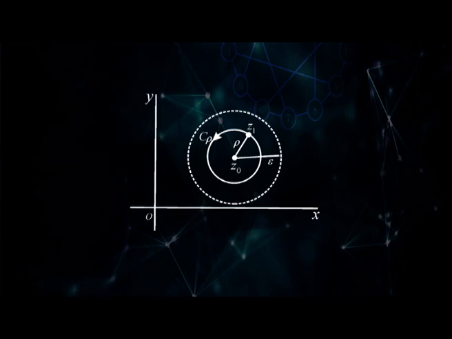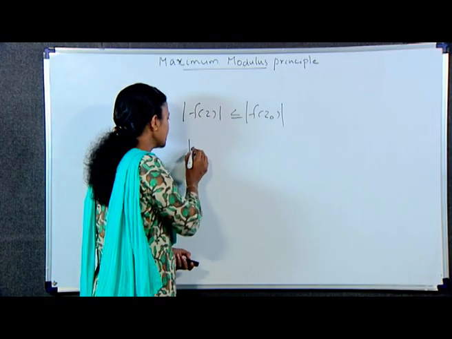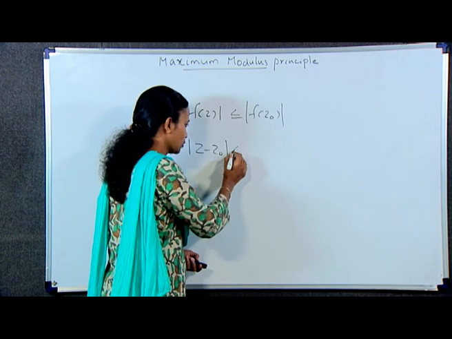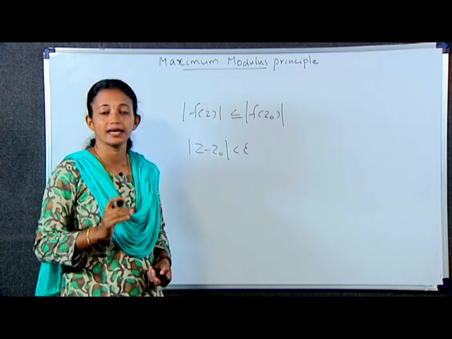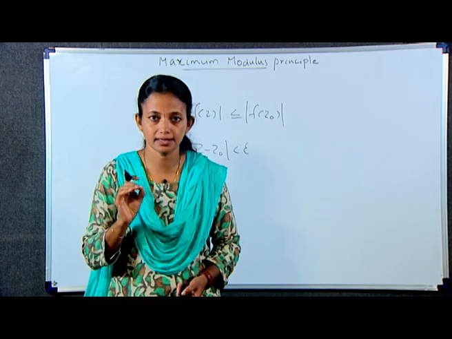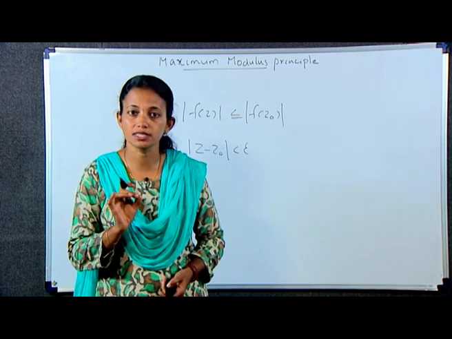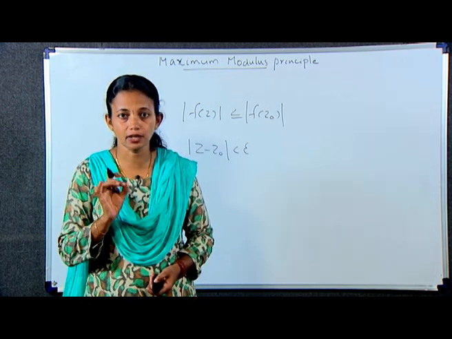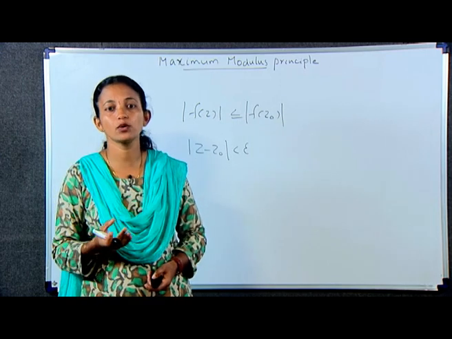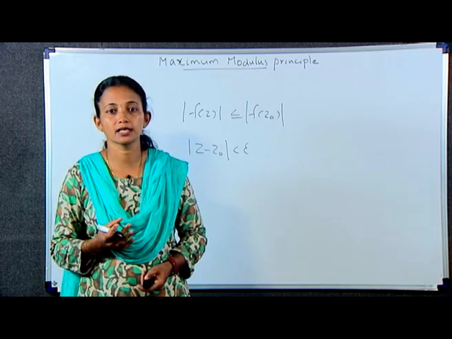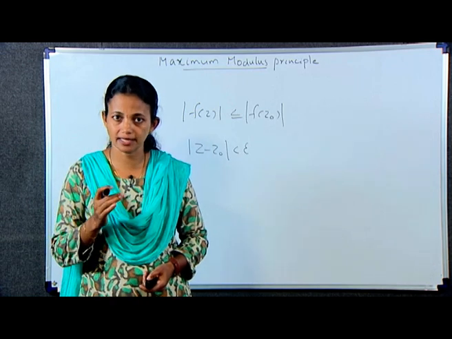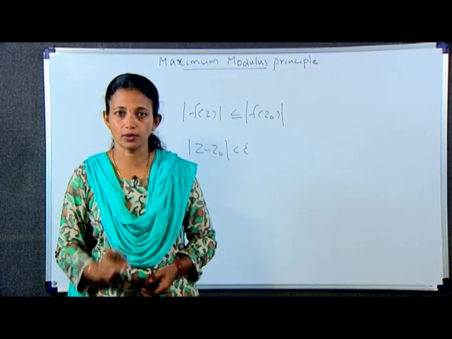Proof: suppose f is analytic and mod f of z is less than or equal to mod f of z naught at each point z in some neighborhood mod z minus z naught less than epsilon. Let z1 be any point other than z naught in the given neighborhood. Let mod z1 minus z naught be equal to rho, and let C rho denote the positively oriented circle mod z minus z naught equal to rho centered at z naught and passing through z1.